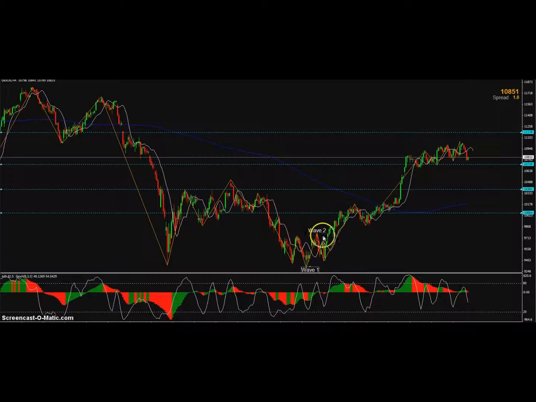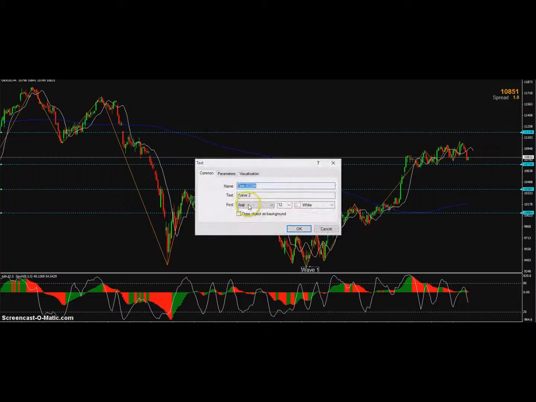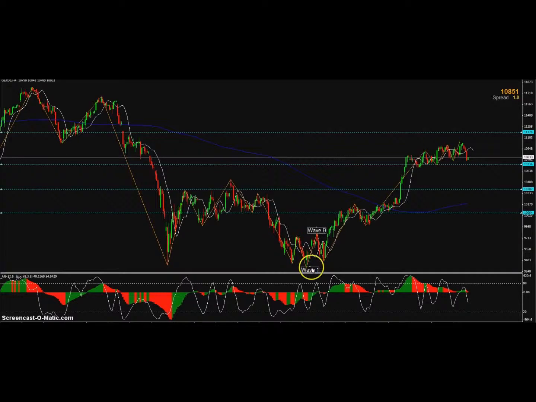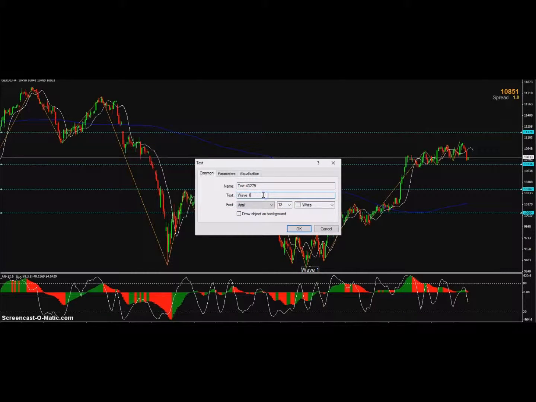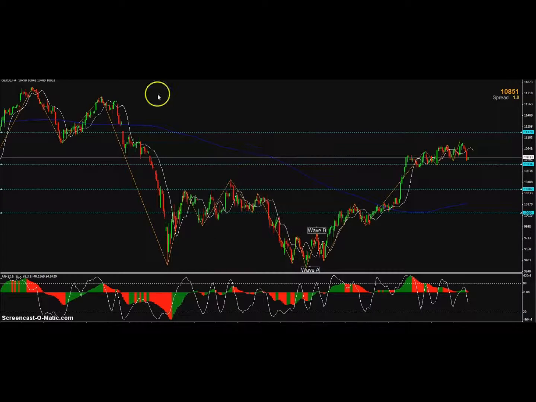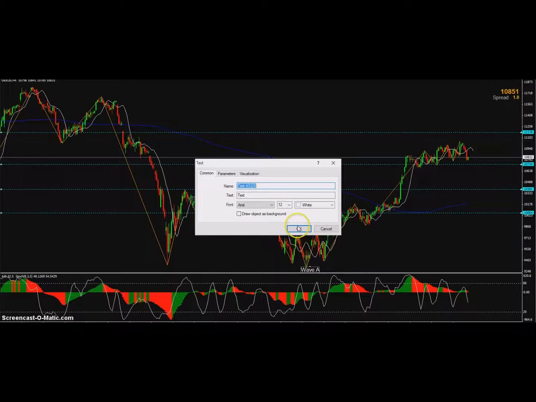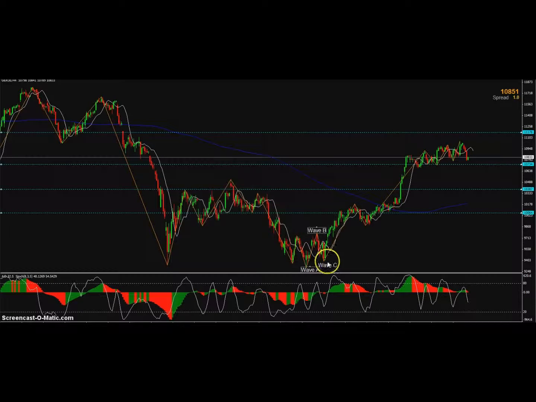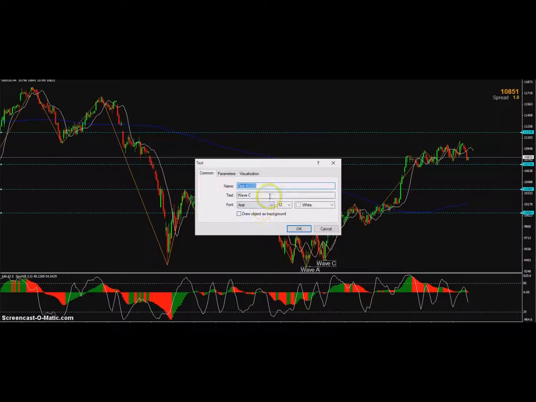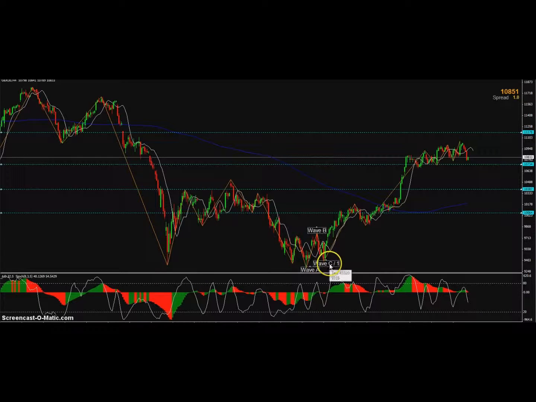So let's just draw those in, because generally on a turn we like to see a bit of an A, B, C cycle come in before the initial move. So if we call that wave A, wave B, pullback for wave C here, now wave C could also be known as the wave 1 cycle going higher. So let's call that wave C/1. So we're going up for wave A, down for wave B, and back up for wave C.